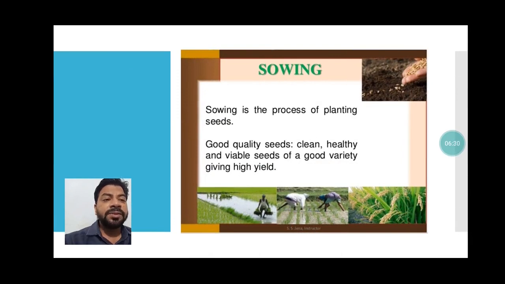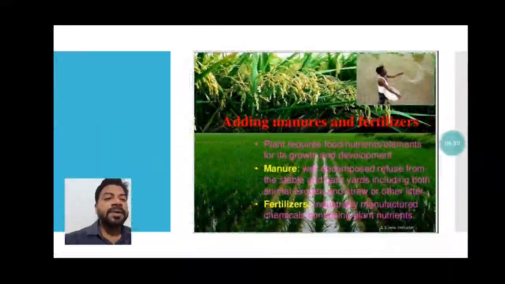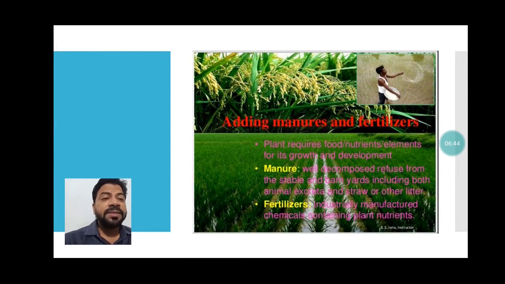Then farmers used to sow the seed. You can see how they are sowing the seed into the farm. Next is adding manure and fertilizer. Okay, manure means what? One type of fertilizer is manure also. But how is manure made? By using animal dung, or natural things. But when we talk about the fertilizer, it is completely made in companies or factories, okay, using chemicals also.